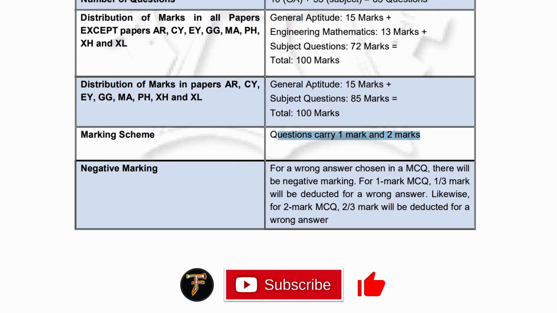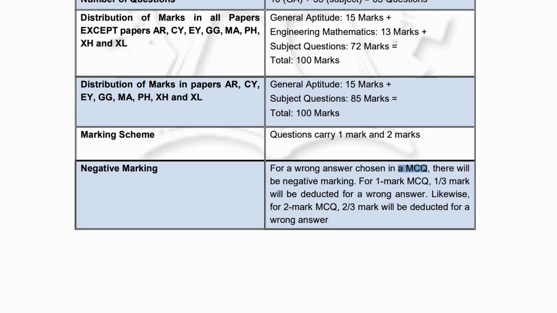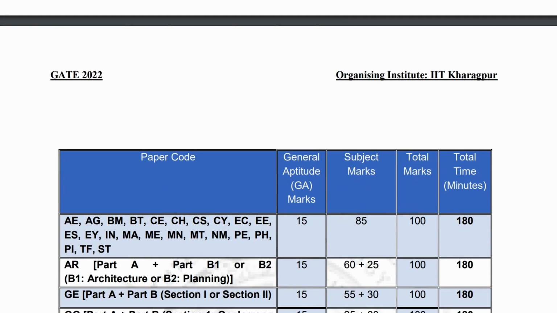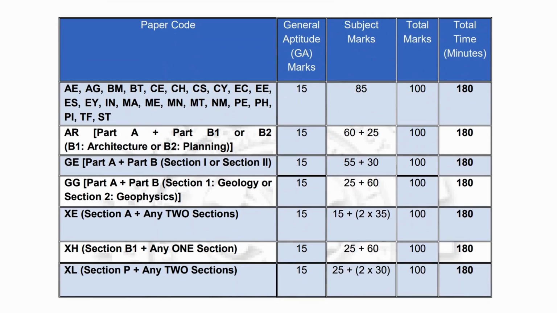There will be negative marking. There is no negative marking for numerical type answers, but there is negative marking for MCQ and MSQ questions, so you will have to be careful with that. They have distributed the marks: if you are in one of these streams, 15 marks come from the general aptitude and 85 from the subject, which includes mathematics also. Similarly, for other sections the marks distribution will be different, but the time is 3 hours for everyone.